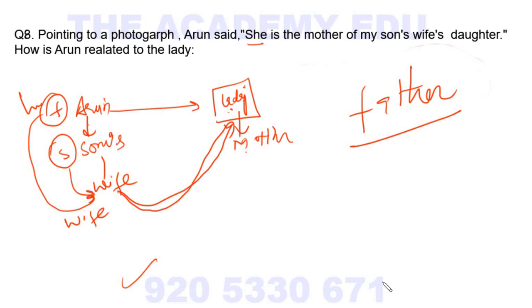Try it using R.S. Agrawal or any book you have. Solve the questions. If you think a question is tough and you are unable to solve it, send it to me on this number on WhatsApp.